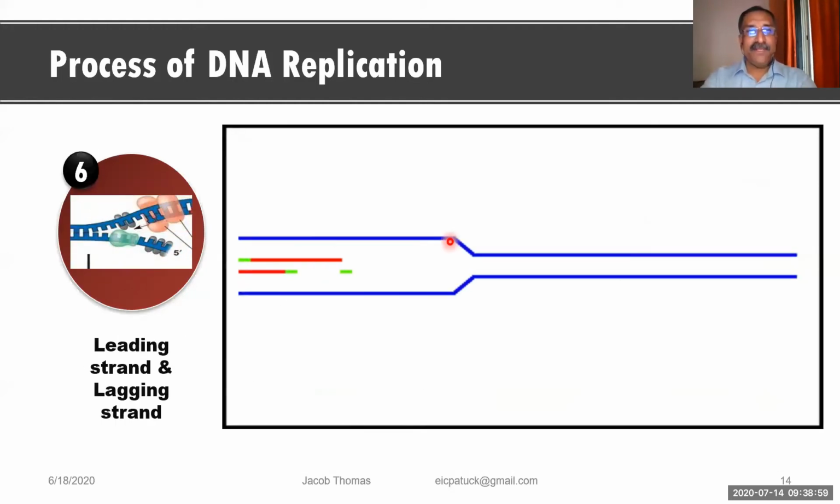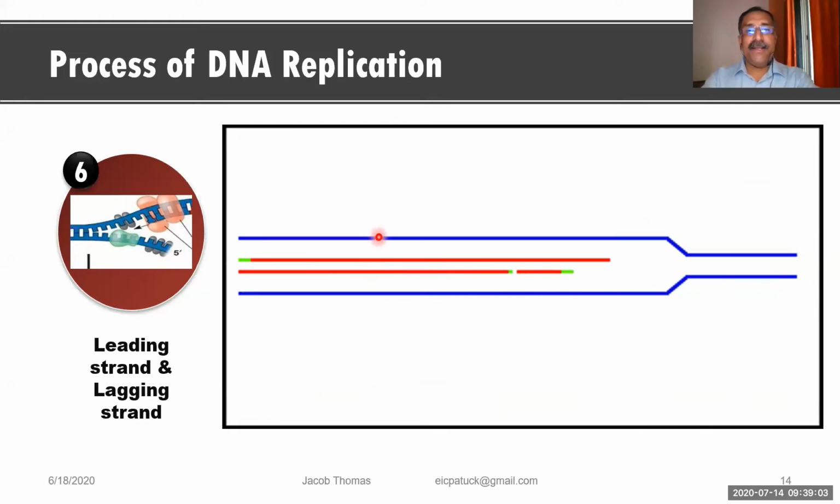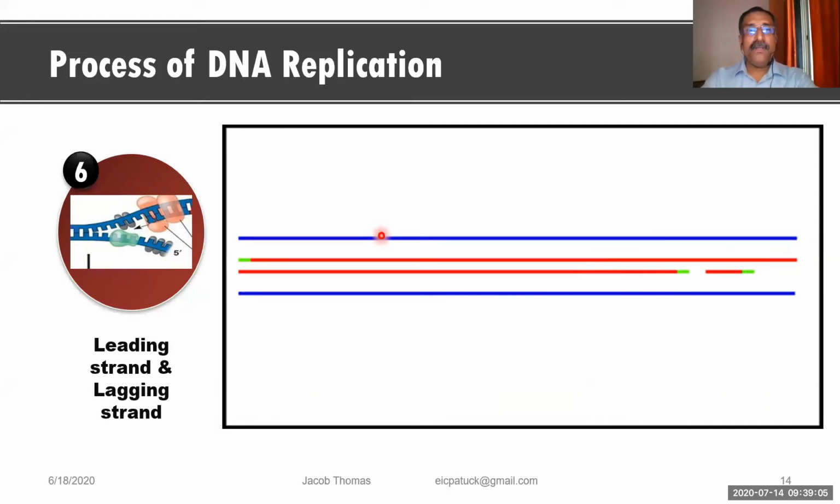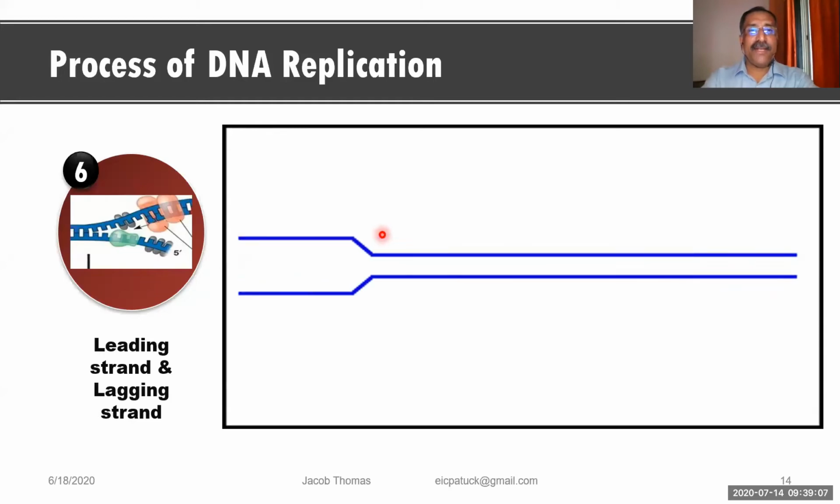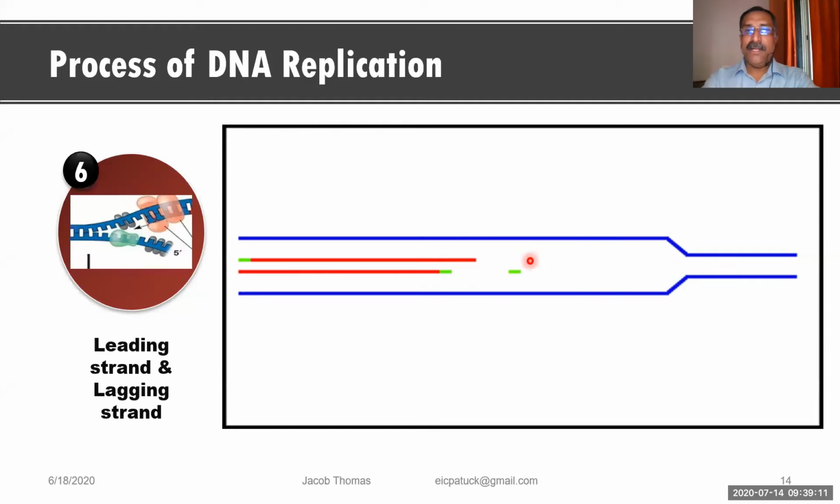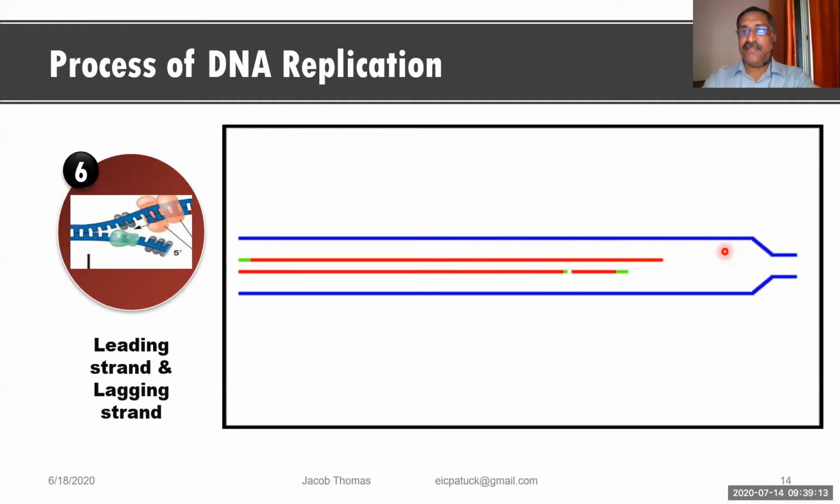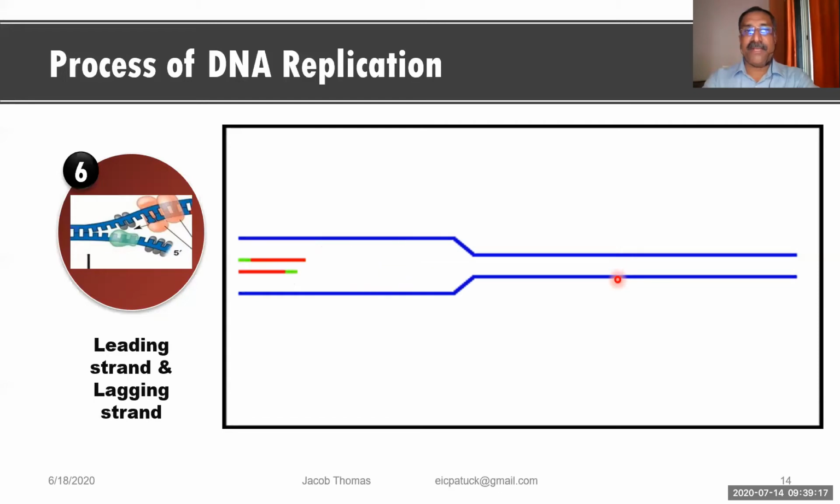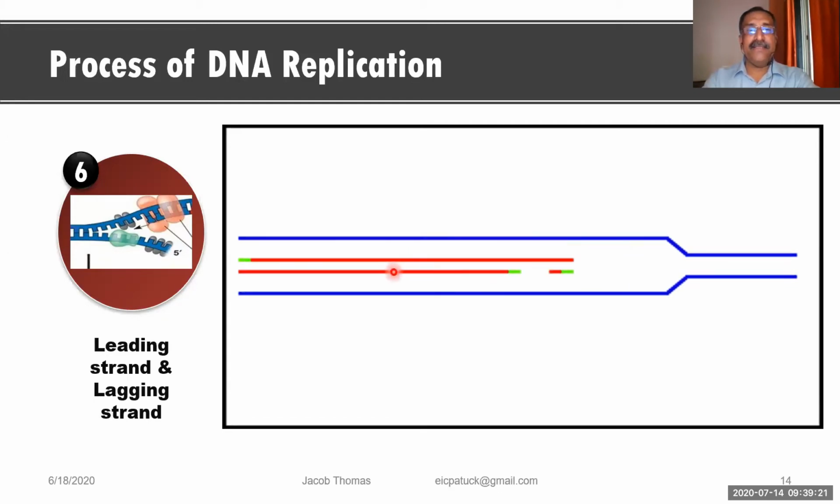Now the next step is the leading strand and lagging strand. Now what is the meaning of leading strand and lagging strand? Now you see over here, you can see one animation. The DNA is getting replicated. This is the parental DNA. The blue color indicates the parental DNA strands, and the red line indicates the new strands.